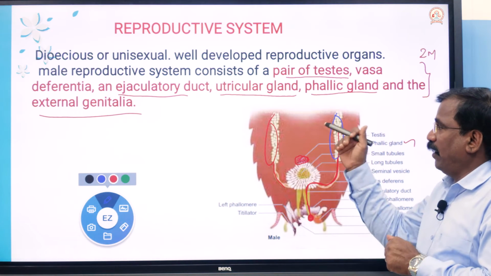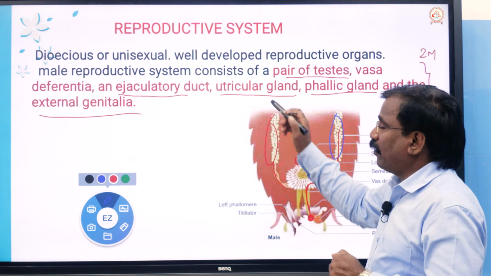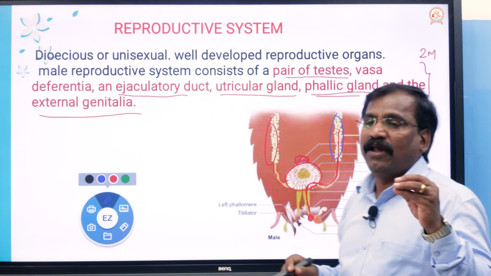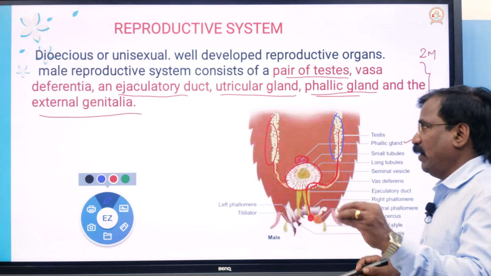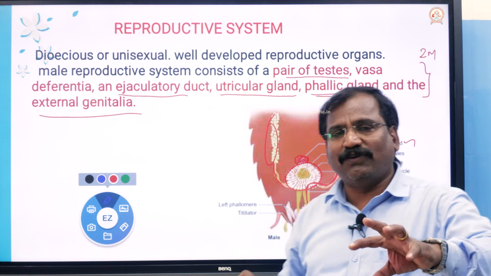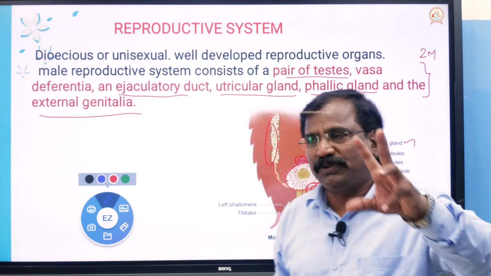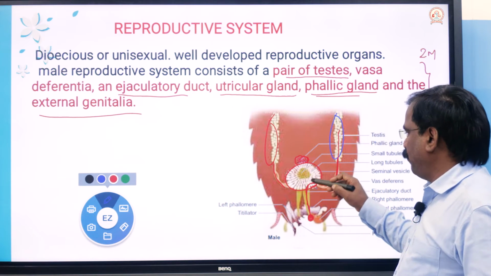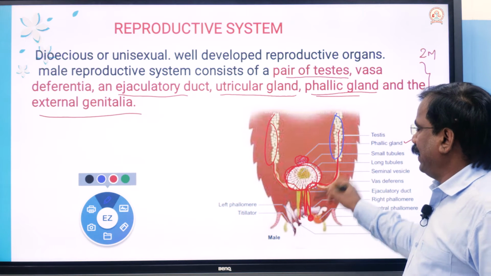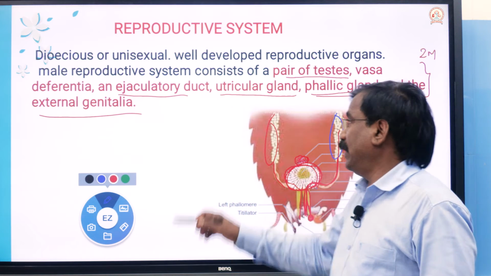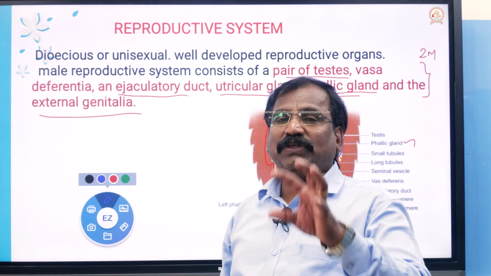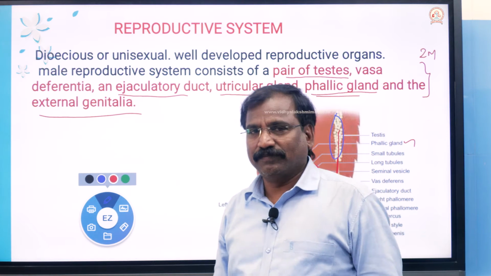Now you know the components, and certain structures which are associated with these ducts. What are they? The utricular or mushroom shaped gland, this one, and the phallic gland. That's all. Don't forget the glands, utricular and phallic. The utricular gland is otherwise known as the mushroom gland, because its shape is like a mushroom. That is why it is a mushroom shaped gland. Very clear. Super.